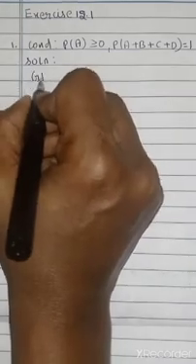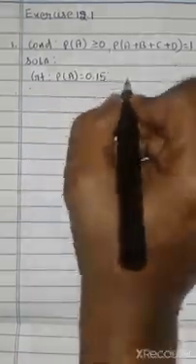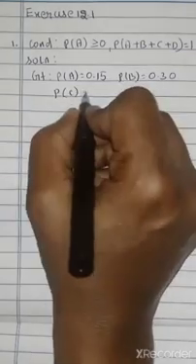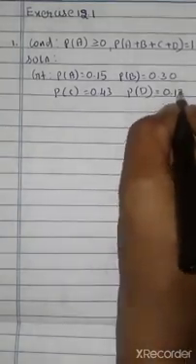Now look at the first subdivision. What is given? Given that P of A is 0.15, P of B is 0.30, P of C is 0.43, P of D is 0.12.